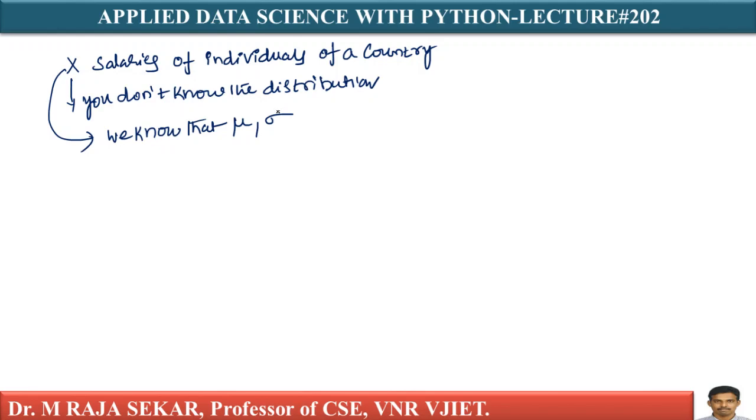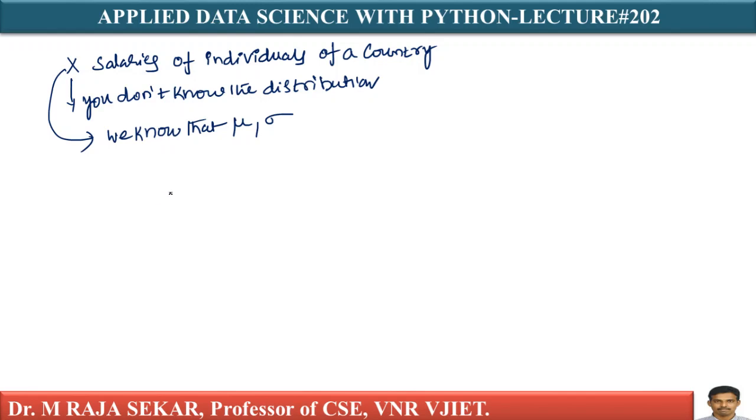I don't know the distribution, but let's assume I know my mean mu and standard deviation sigma. I can compute the mean using the central limit theorem or other methods like bootstrapping. If I know the mean and standard deviation, can I say what percentage? My question is this: given that I don't know the distribution and I know only mu and sigma.